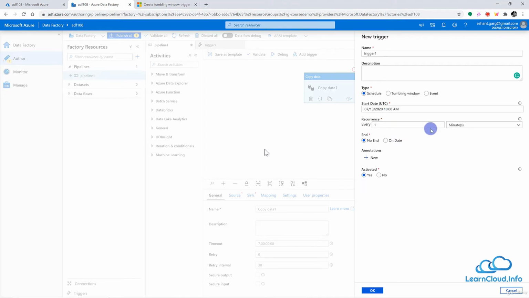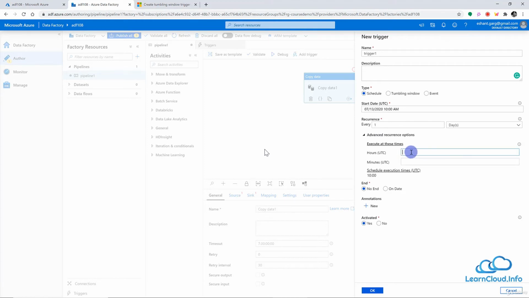And how many times you want to periodically run this pipeline: every minute, every hour. When you choose every day here, you see we have the option to change the time if you want. Not just change the time, in fact you can even add more timings. For example, you may want to run this pipeline 3 times a day. So you can say I want to run at, let's say, 11 a.m. Oh sorry, this is in UTC.